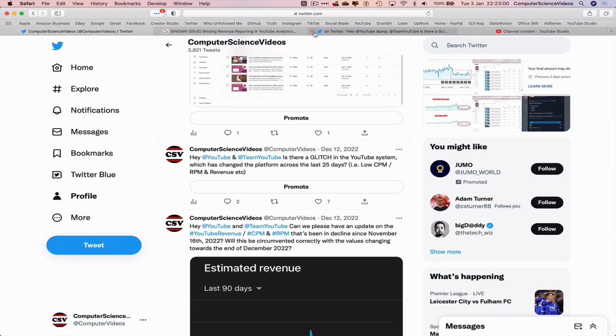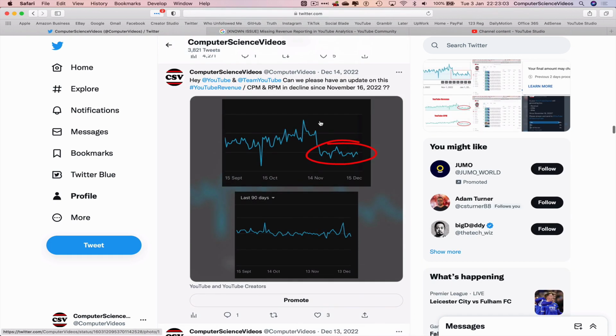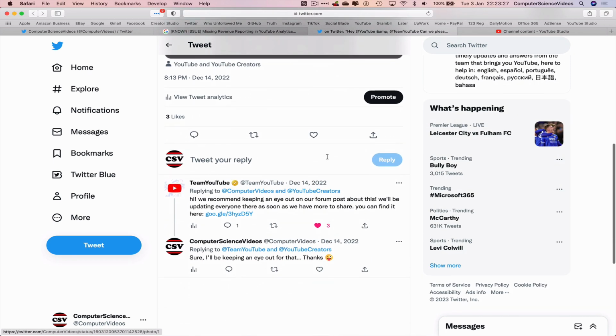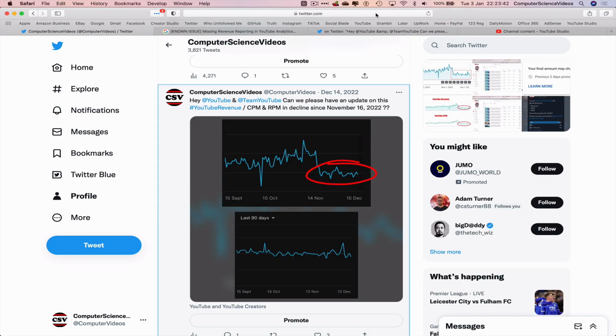So let's go back to the threads of the tweets. And December 14, 2022, can we please have an update on this decline in revenue, CPM, RPM since November 16th? So this is almost like 28 days later. There's still a massive decline. Nothing's been done. Let's click on this to see that one reply. We recommend keeping an eye out on the forum post about this, and we'll be updating everyone. There was still no update. I told them I'll be keeping an eye on this. Let's go back to the tweets.